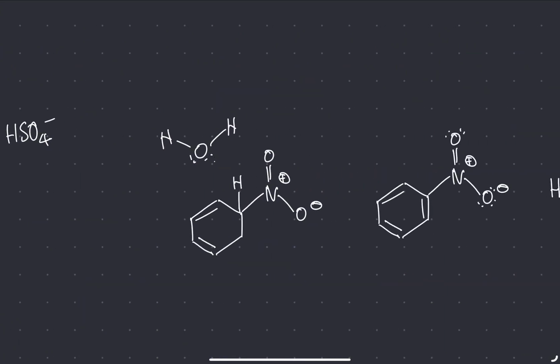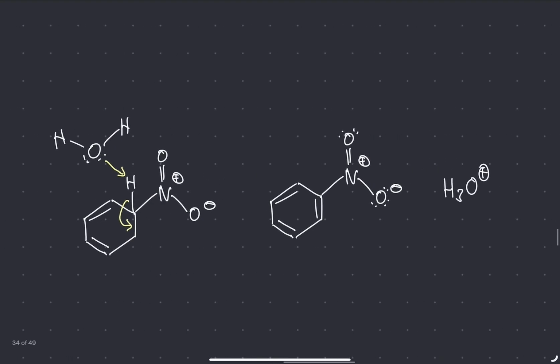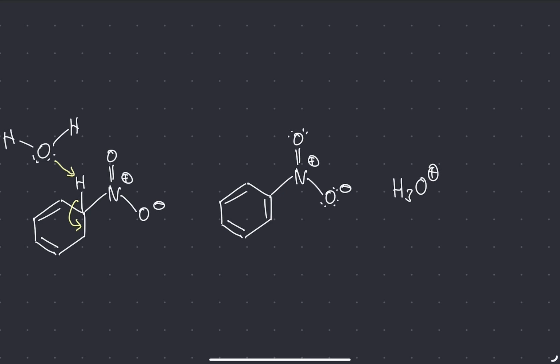The lone pair of the oxygen can attack this hydrogen, and the electrons in the carbon-hydrogen bond here can go into the pi bond, reforming aromaticity. And now you have the final product and acid.